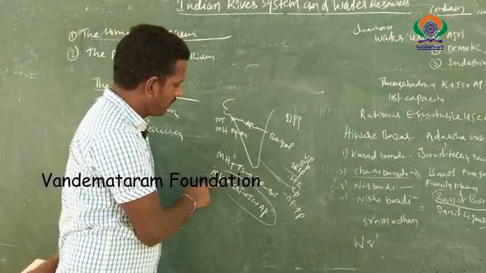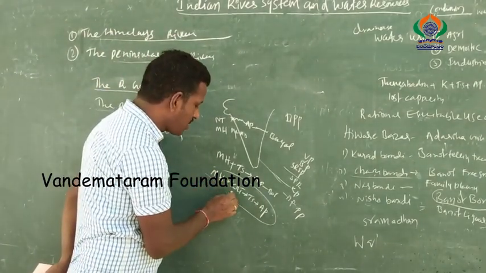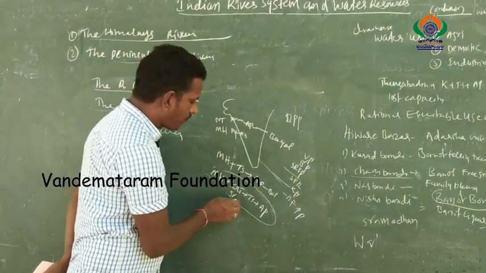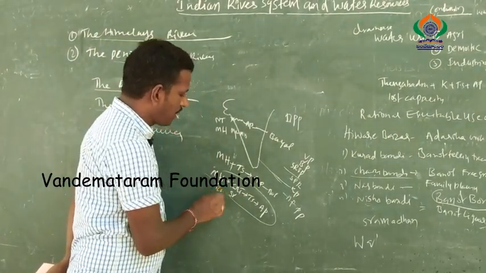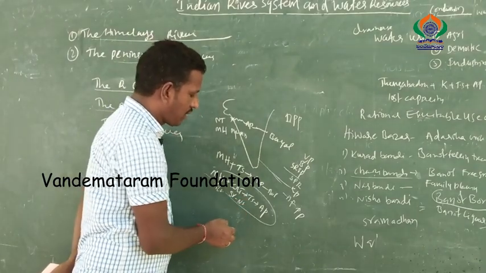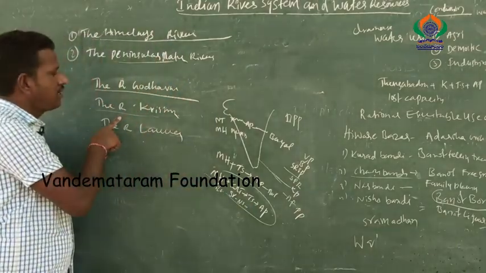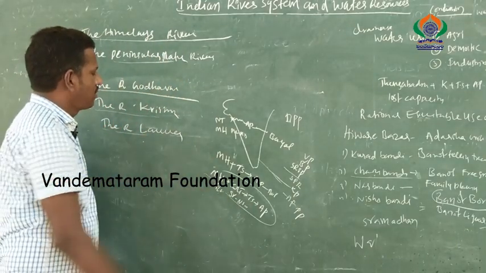Different states construct different dams. The famous dams are the Srisailam project, the Almatti project, the Nagarjuna Sagar project, the Ali Sagar project and the Ichapuram project, important projects on river Krishna.